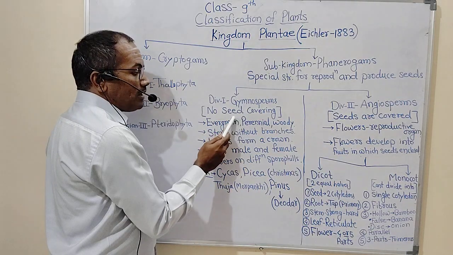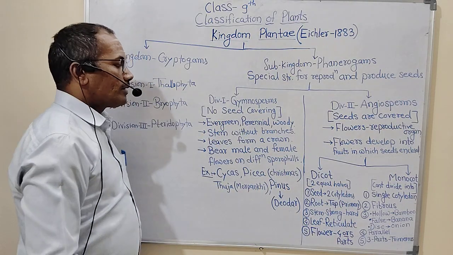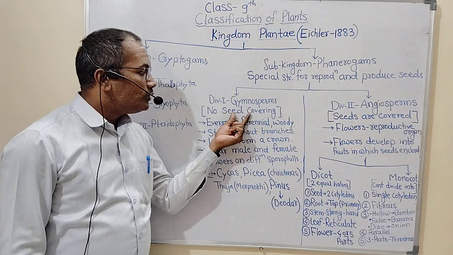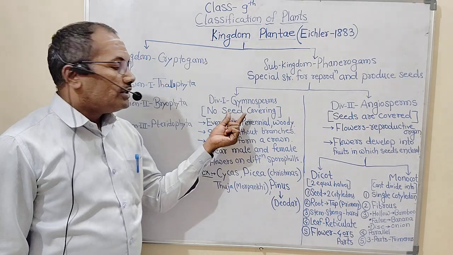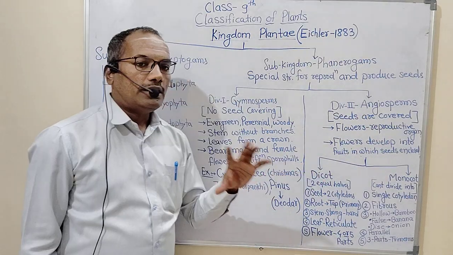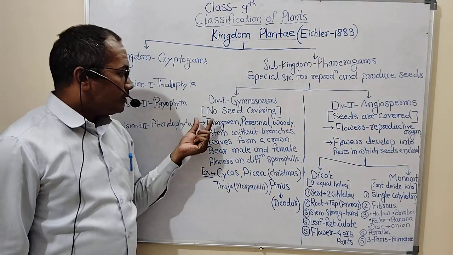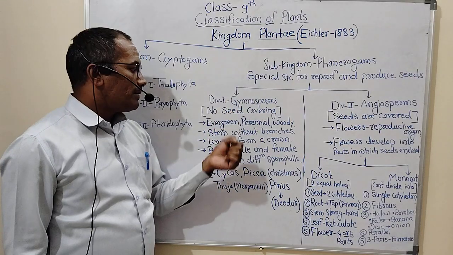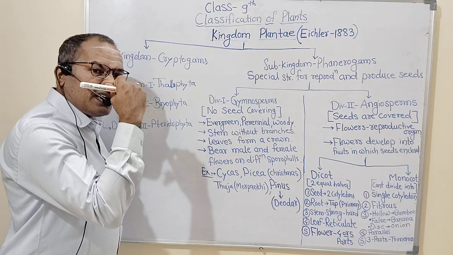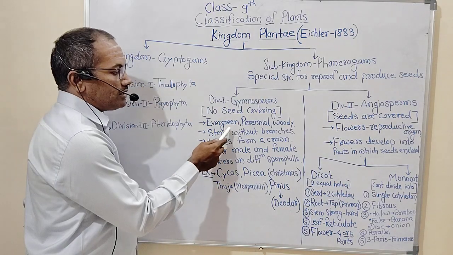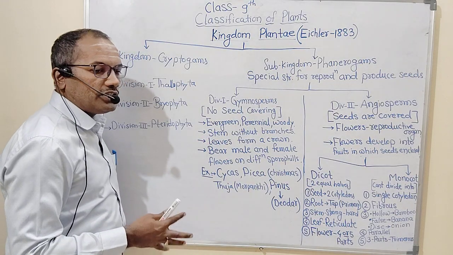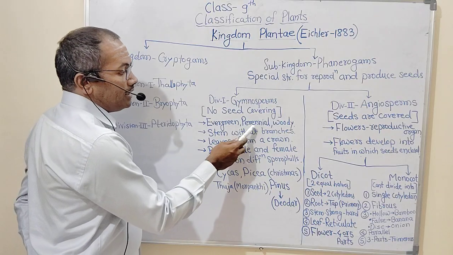So gymnosperms are the plants which bear naked seeds, means no seed covering is there. They possess seed, but that seed is not covered with a fruit. And angiosperms are the plants whose seeds are covered by a fruit. So if we see the characteristic features of gymnospermic plants, they are evergreen. Evergreen means they are all time green in nature. They possess a lot of chlorophyll, and that is why they are evergreen. Means their green color does not vanish as chlorophyll is plenty in their body.